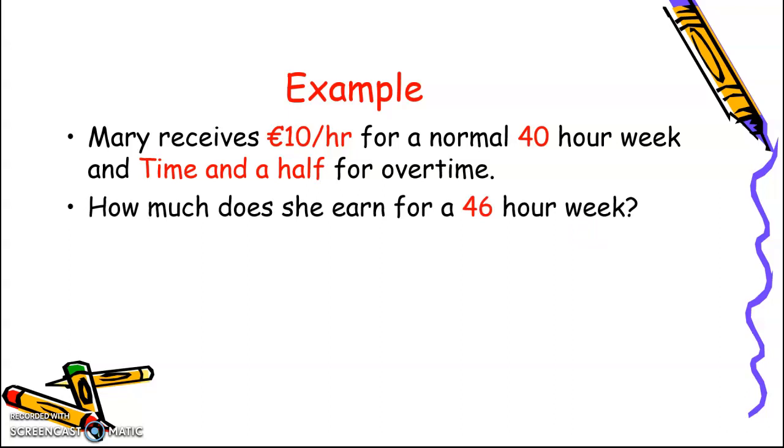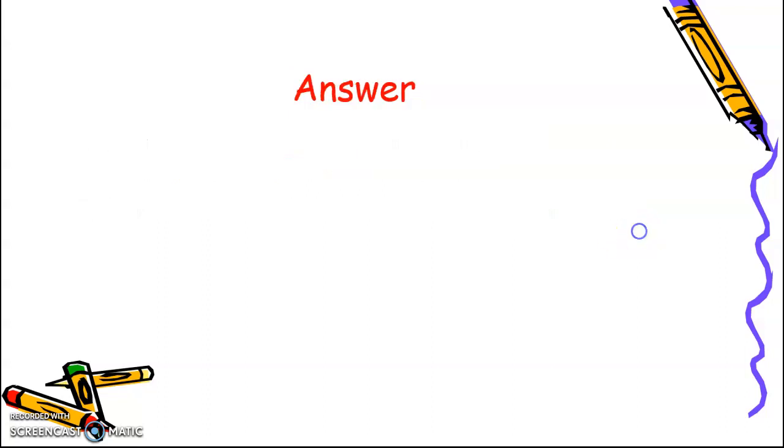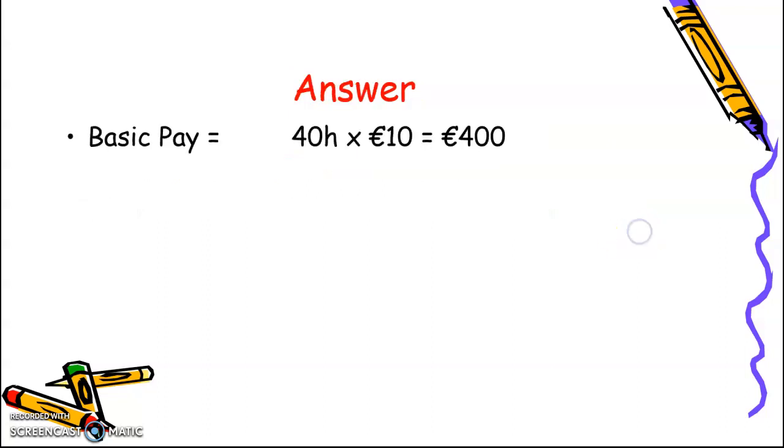Now, I'm going to show you how to set this out in a calculation. Some people might be able to do that calculation in their head, but I'd prefer if we wrote it out nice and clearly and structured so that it's always the same. So, the following is how you answer this question. You first off calculate her basic pay. Now, Mary's basic pay was 40 hours by €10, which when we multiply that out is €400.